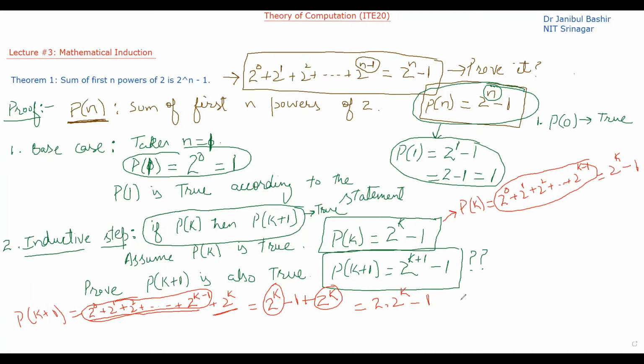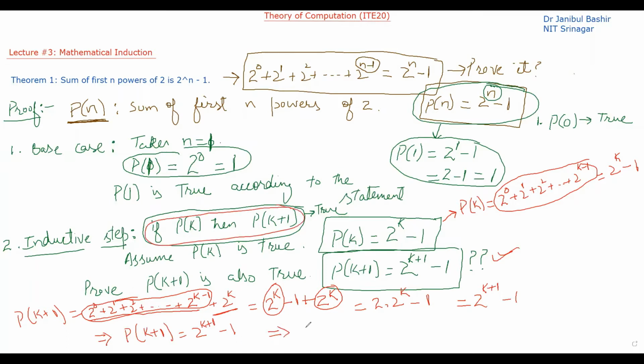Fine, that will be equal to, so bases are same here, so 2 and 2, so powers will be added, so it will be 2 raised power k plus 1 minus 1. So this implies we have proved that P of k plus 1 will be equal to 2 raised to power k plus 1 minus 1. And this was the statement that we have to prove. So we have proved that P of k plus 1 is equal to 2 raised power k plus 1 minus 1. This implies this particular statement is true.